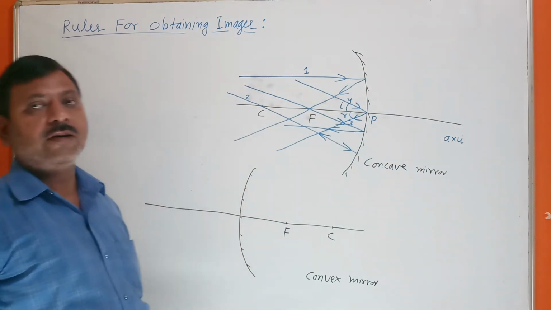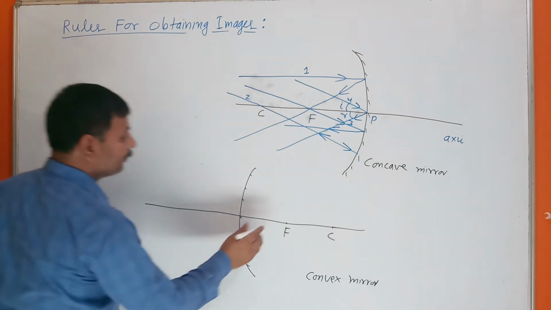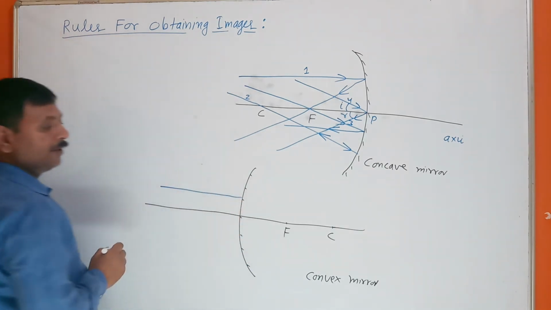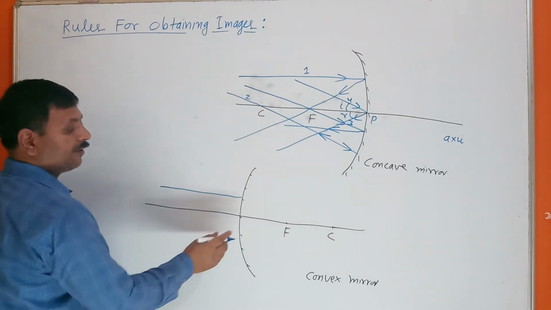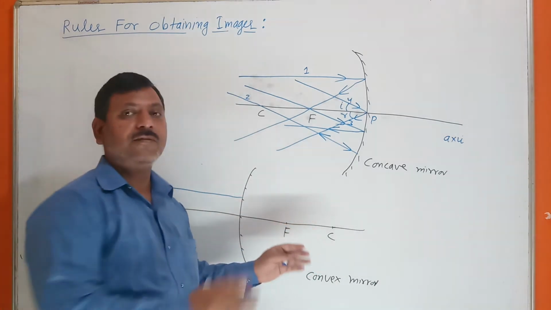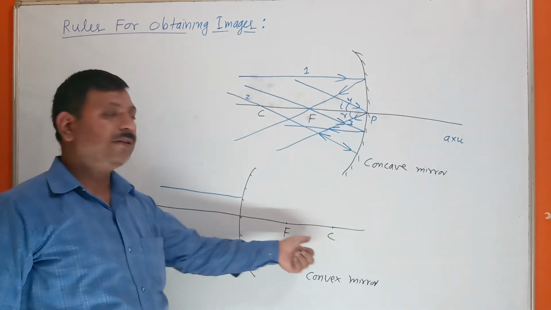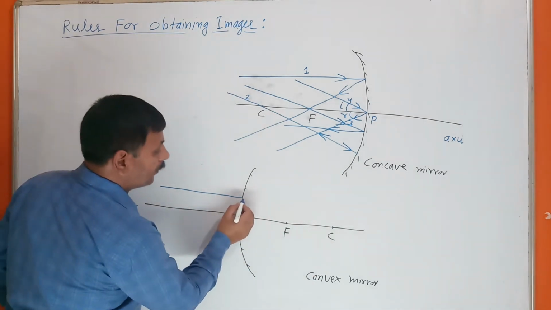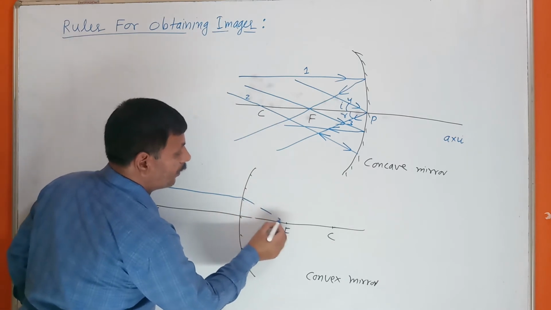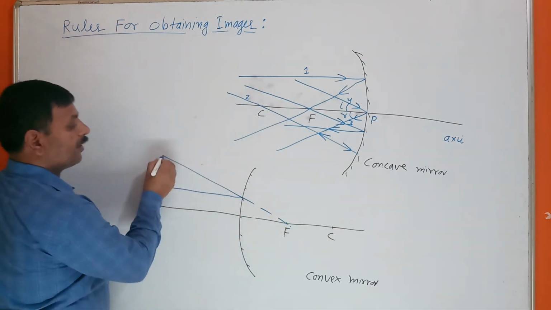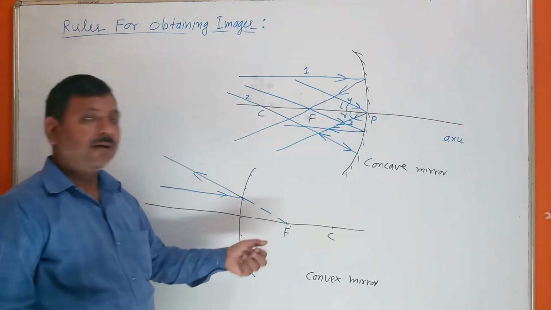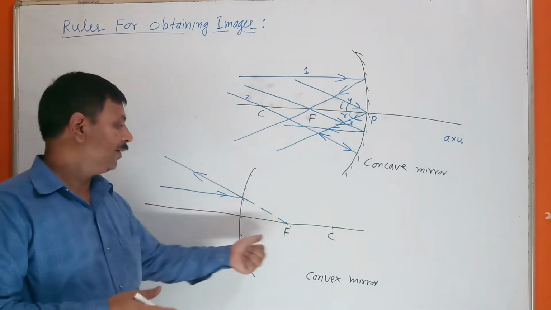In the same way, if you take a convex mirror, the first rule is that the ray is parallel to the principal axis. Here the focus and center of curvature are behind the mirror, they are virtual. See here what happened. Here after reflection, the appearance is that it is coming from the focus.